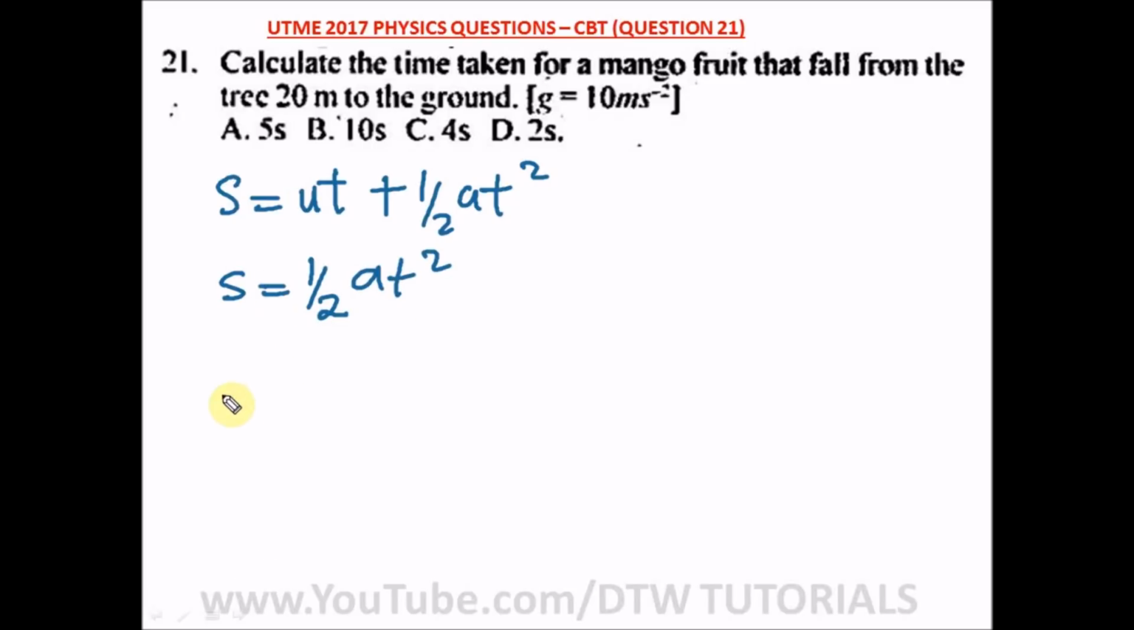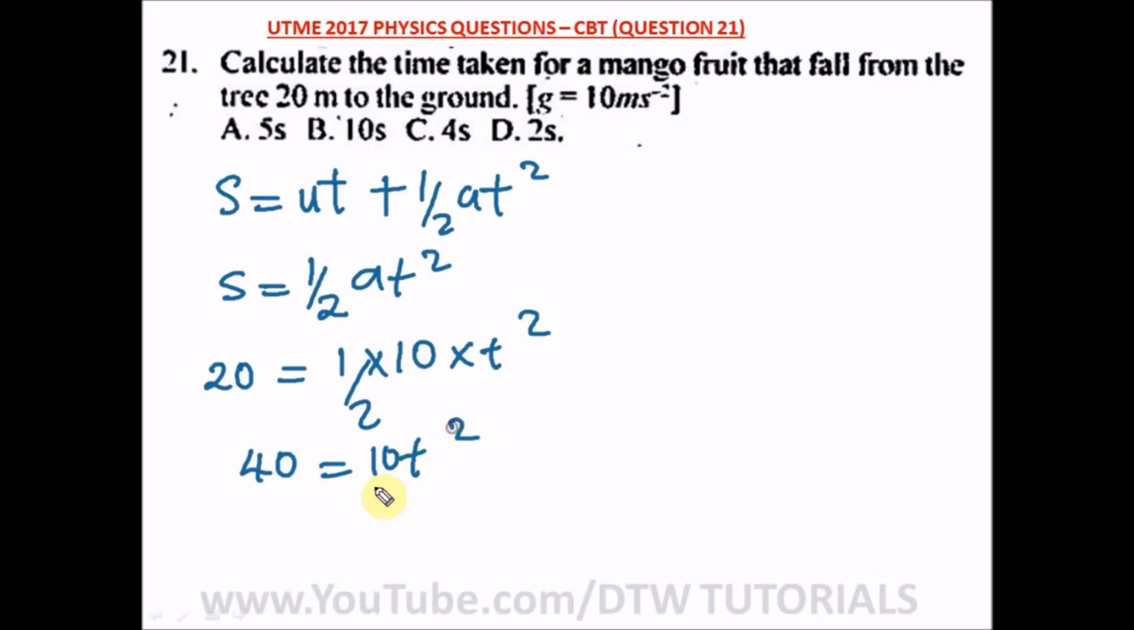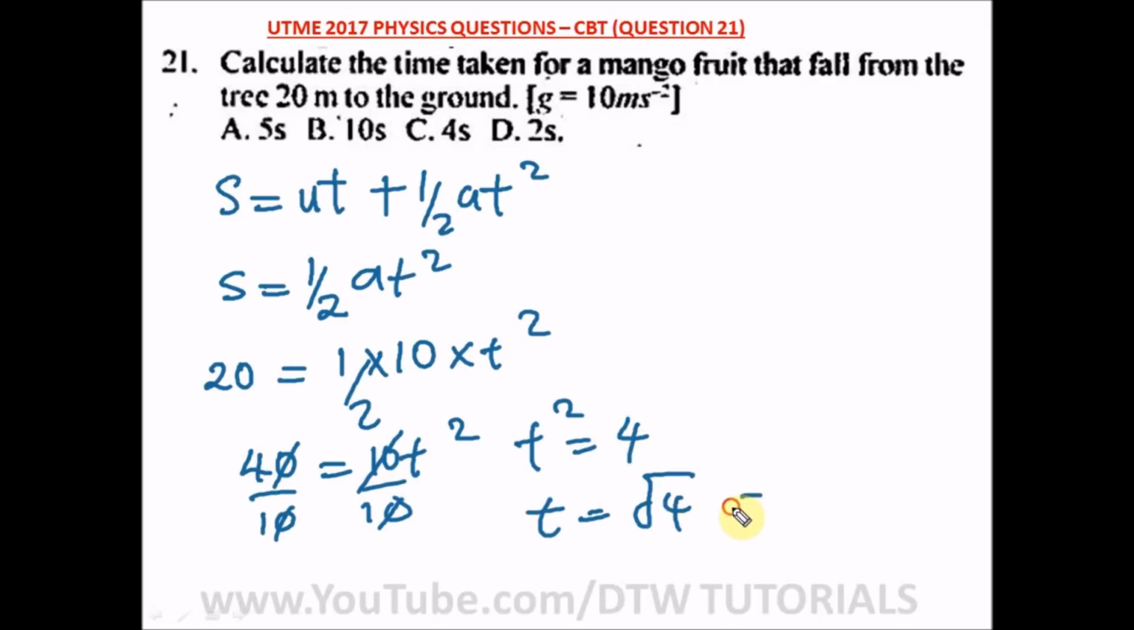So here we have s as what? 20 equal to what? 1 over 2 a, where a is our acceleration due to gravity, since it's falling from a height, is 10, and we're looking for t squared. So cross multiply here, we have 40 equal to 10t squared, divide by 10, cancel, cancel. We have t squared is equal to 4. And definitely t will be the square root of 4, which is 2. So our answer is 2 seconds, which is option D.